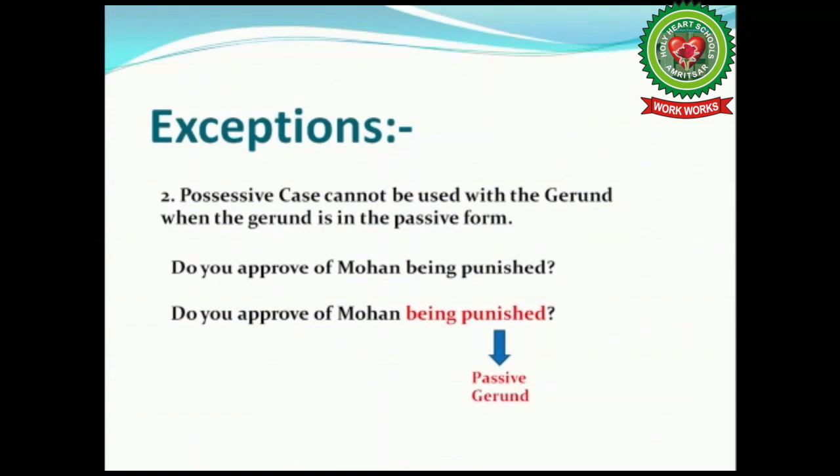So, according to the rule, if we have a noun or pronoun before a passive form of gerund, then we don't change the noun or pronoun to its possessive case. That is, we will not add apostrophe s to Mohan. Therefore, this sentence is correct. No change will be there. And wherever we have added apostrophe s, that will be wrong. Let's come to the next rule. Rule number 264.